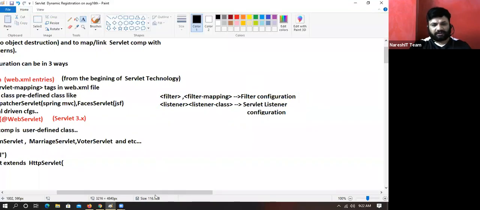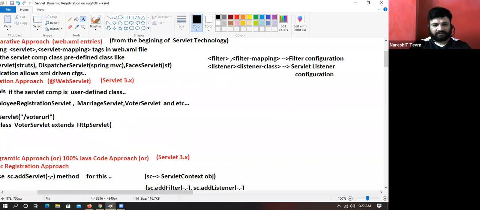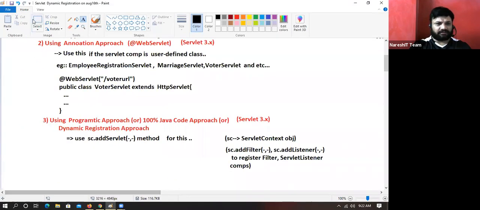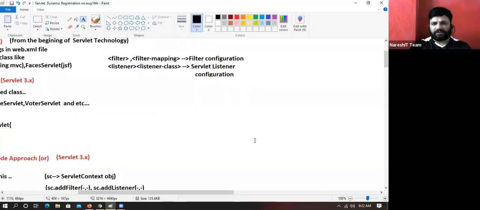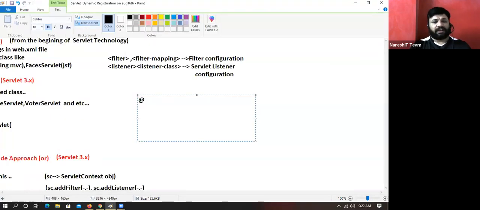Okay, fine, nice. When it comes to using annotation approach, what is the story we are having? At the rate web filter for filter configuration.